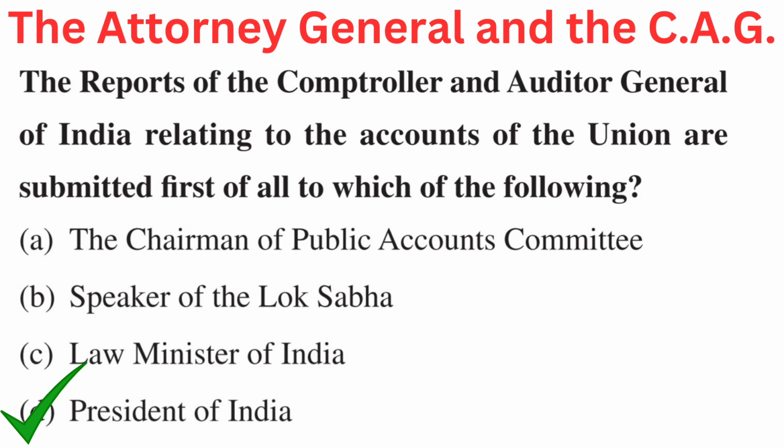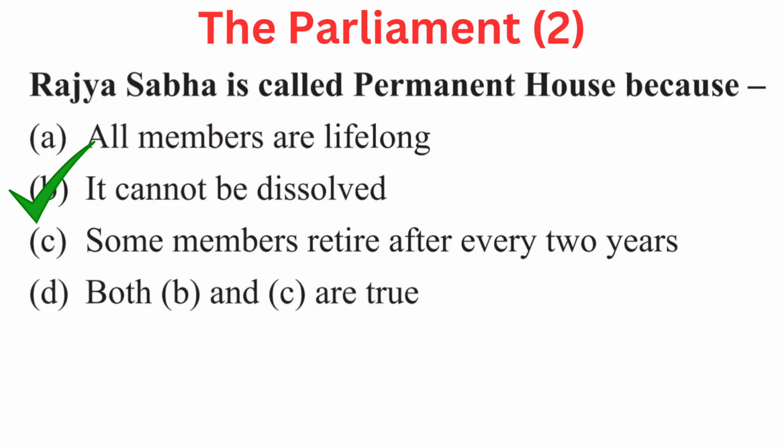Your question is, Rajya Sabha is called permanent house because. Your options are A. All members are lifelong, B. It cannot be dissolved, C. Some members retire after every 2 years, or D. Both B and C are true. Right answer is B. It cannot be dissolved.